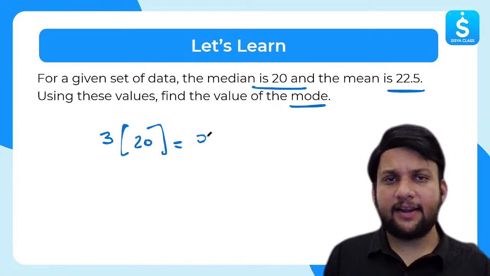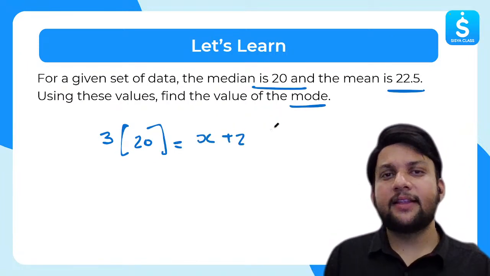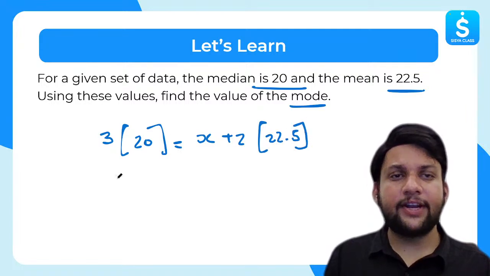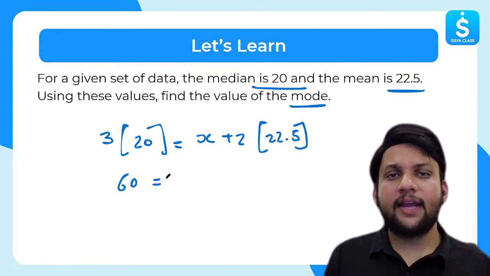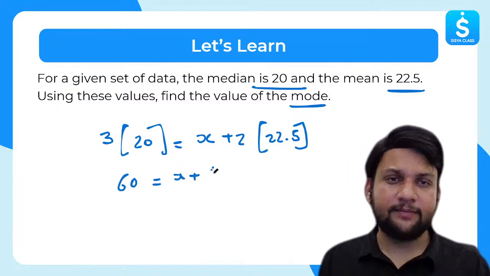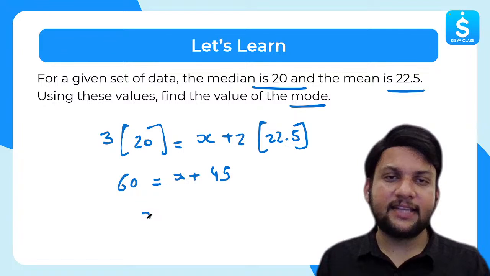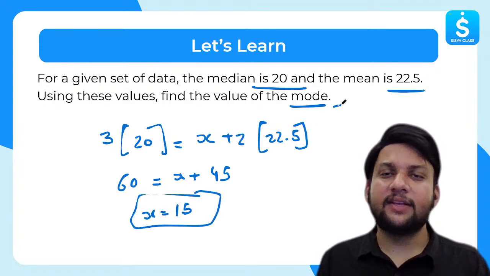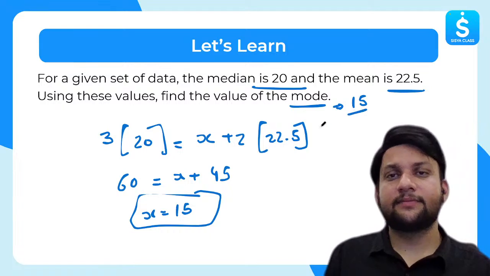Mode I have to find, I will let it be x, plus 2 times the mean, that is 22.5. Right. Can we solve this? 20 times 3, 60, is equal to x plus 22.5 into 2, which is how much? 45. So mode, that is x, will become 15. So I can say that the mode of this data is nothing but 15.